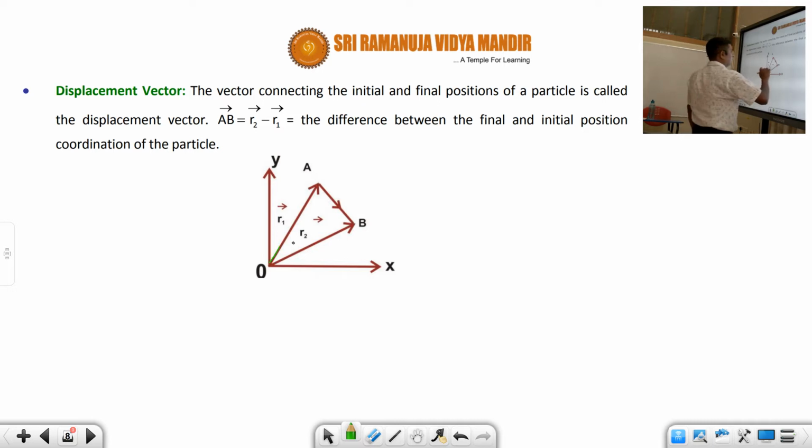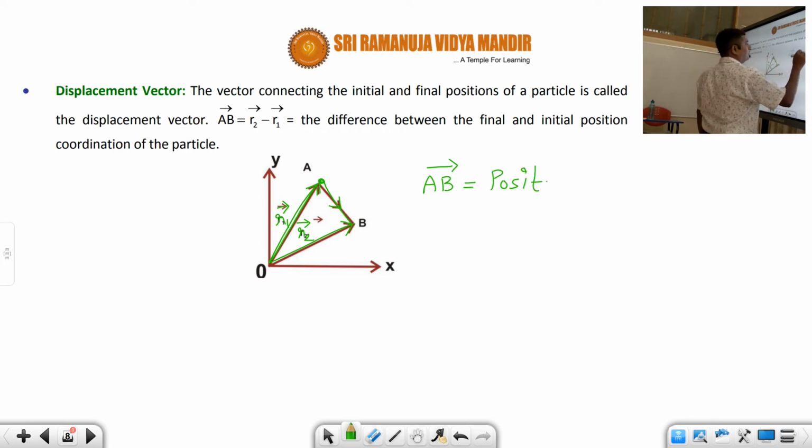Suppose for the first point the position vector is R1, and for the second point it is R2. This is R2, this is R1. If you are going from A to B, then the displacement vector AB is given by the position vector of the final point minus the position vector of the initial point.